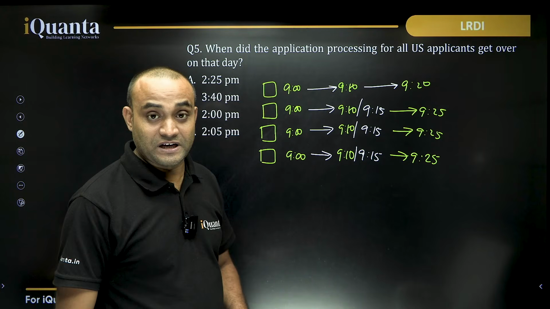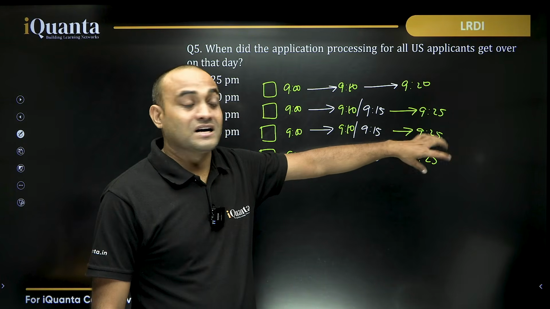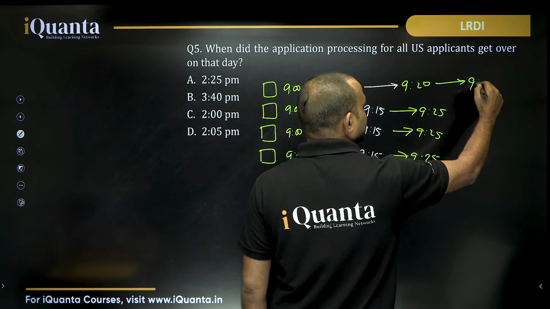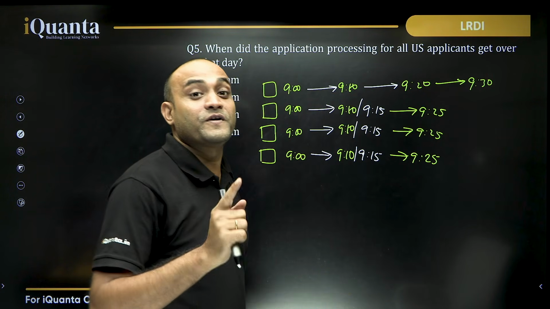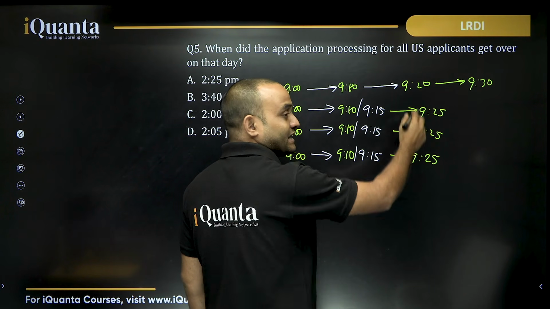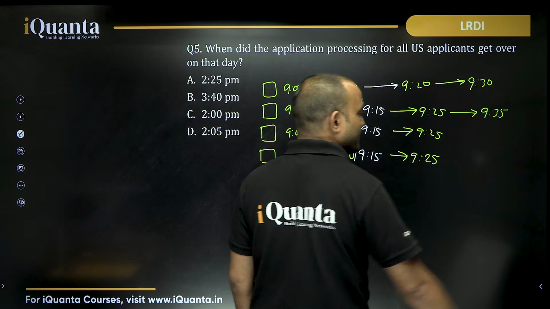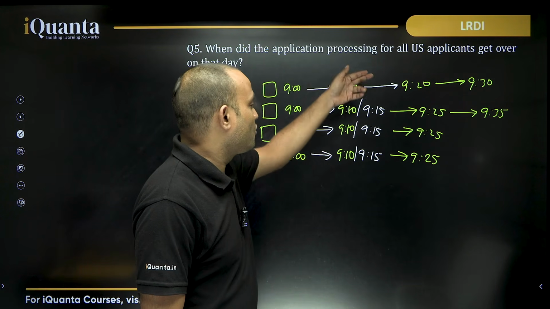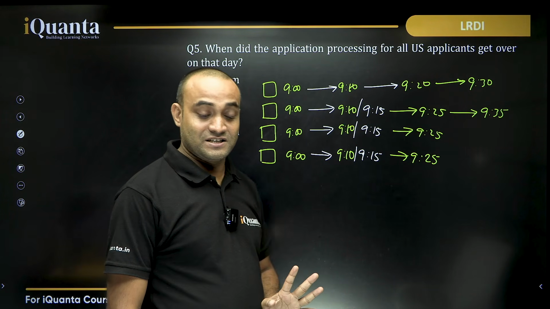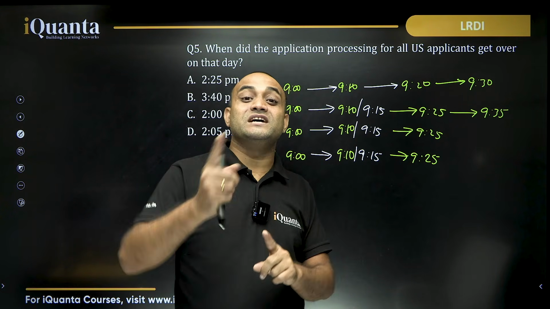Now in slot 2 applicants, slot 2 is 9:15 to 9:30. 3 of the applications are done by 9:25. The 4th one will be done by 9:30. But the 5th application of the 2nd slot will have to be done in any of these counters, from 9:25 to 9:35, right? So 4 plus 4, 8 plus 2, 10 applications of 2 slots were done, but it took 5 minutes extra than the scheduled time, right?